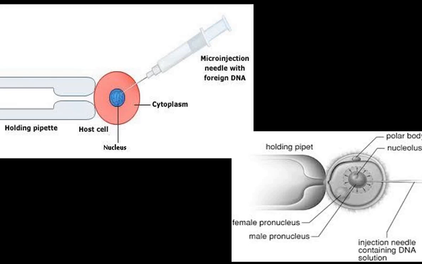Here again the holding pipette forms the firm position of the cell, and the microinjection needle or glass needle containing the DNA solution, that is transgene, is injected into the male pronucleus, which is prominent, larger, and denser compared with the female pronucleus.